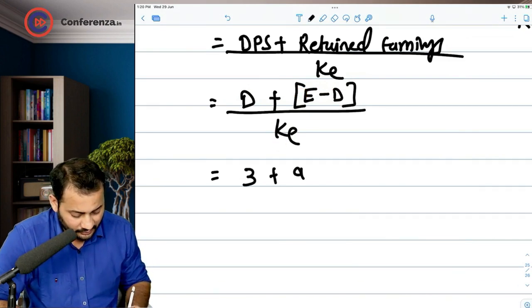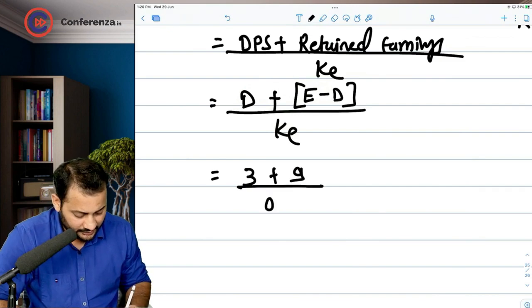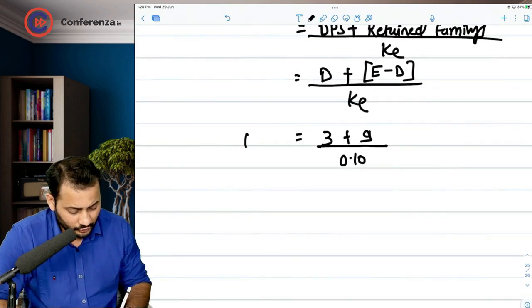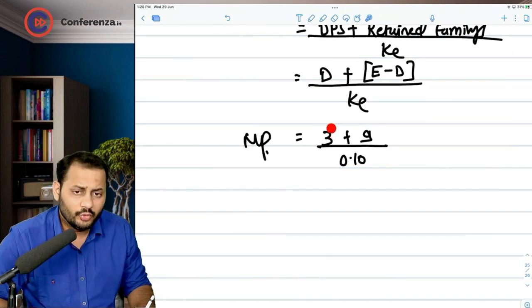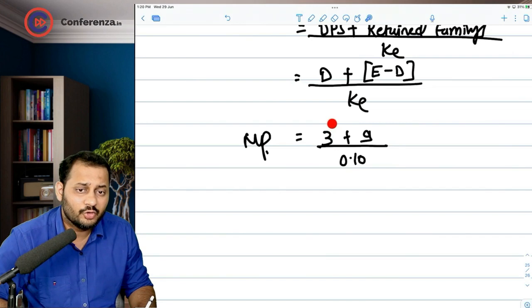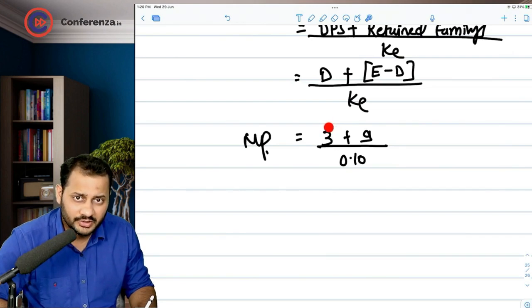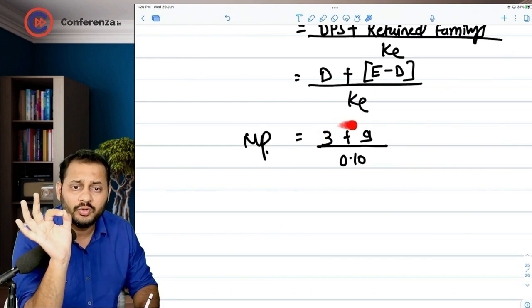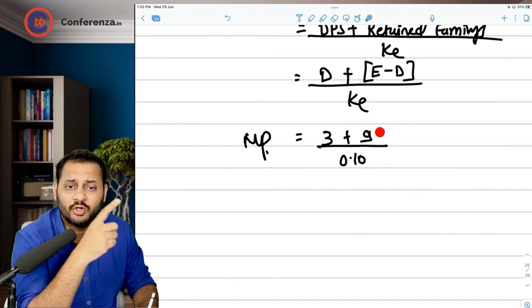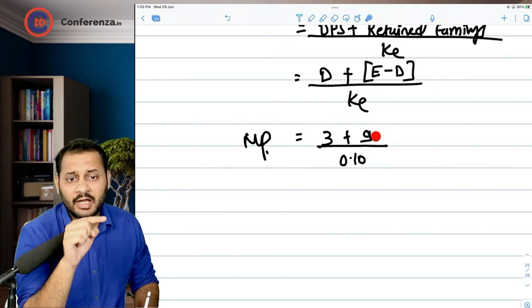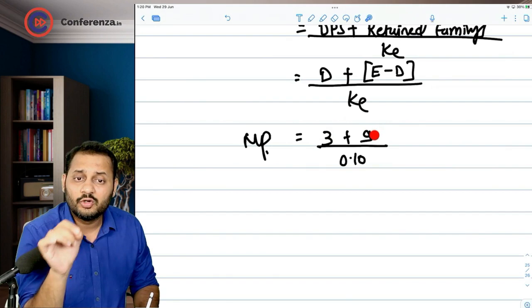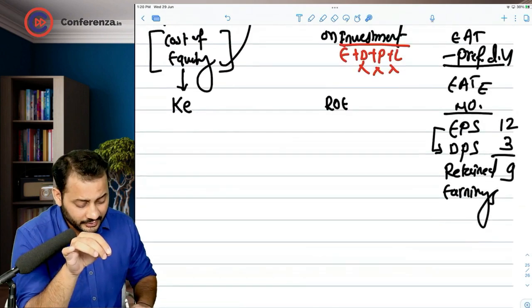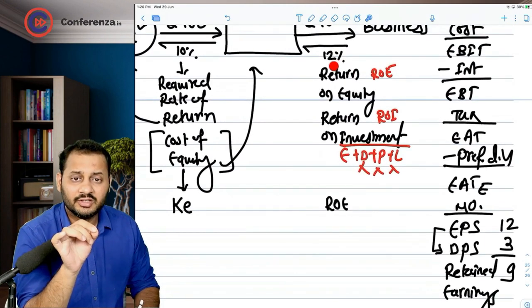Let's write down a couple of things. 3 plus 9 divided by 0.10. So in order to decide the market price of the company, it's okay to assume that we are going to earn 10% on 3 rupees because that is in our hand as cash flow. But it is totally wrong to assume the same percentage on 9 rupees because it is the investor's money, but 9 rupees is still lying with the company, and the company will earn 12% on it the next year.